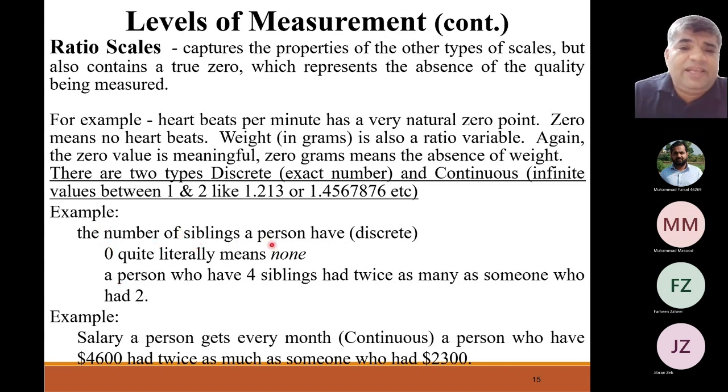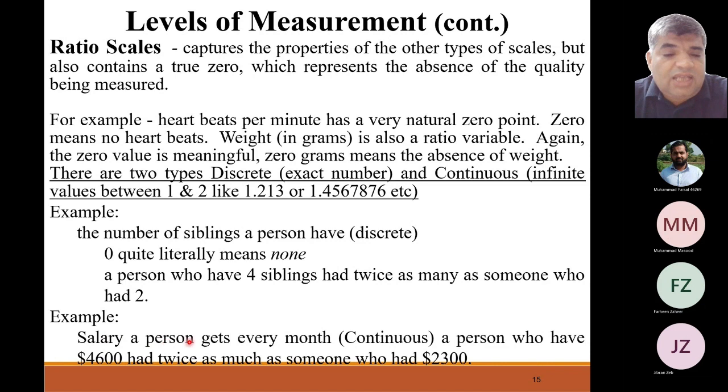But in other example, I have two examples here. For example, the number of siblings a person has is discrete. For example, you have two siblings, three siblings. You cannot say I have 4.5 siblings. Can you say I have 3.8 sisters and brothers? No, you cannot say it. It has to be a fixed number. So 0 means literally none, and a person who has four siblings has twice as many as someone who has two siblings. But no one can say I have 3.7 siblings. So this is a discrete number. Number of persons, number of countries around the world. This is called discrete.